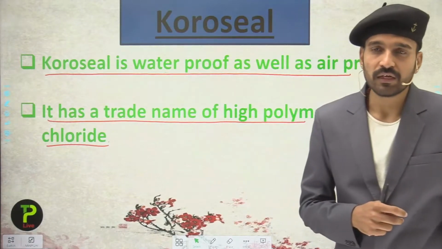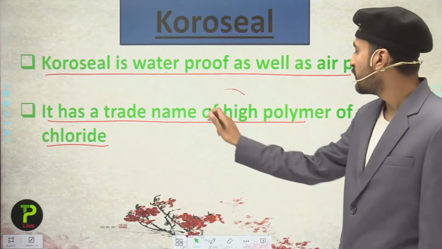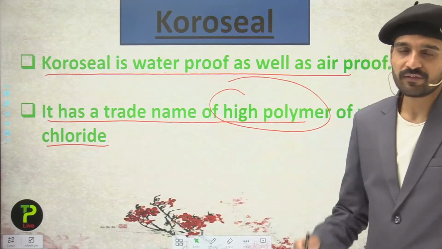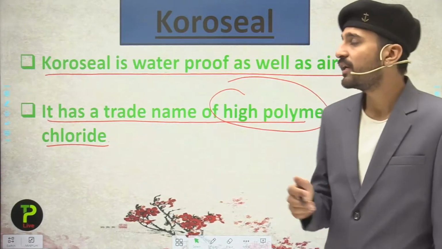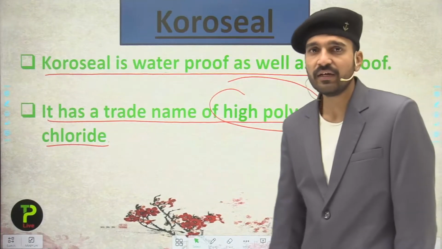Corrosil is a trade name for the high polymer of vinyl chloride, and since it has been made from vinyl chloride, it is simply waterproof as well as airproof.